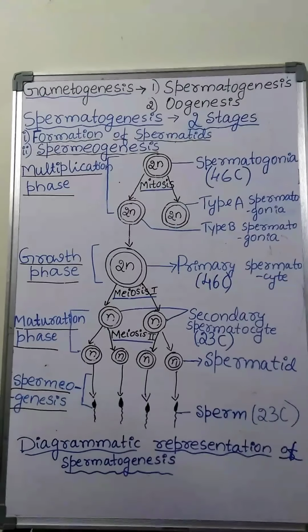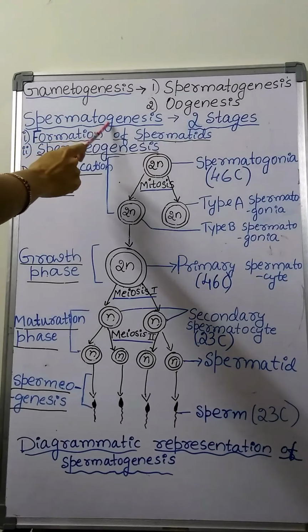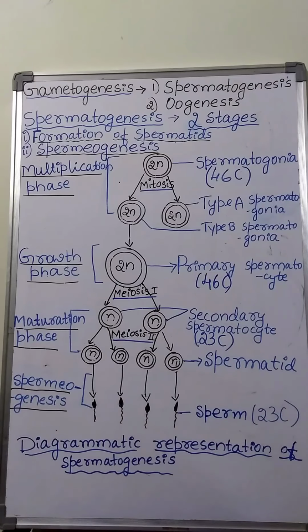Spermatogenesis takes place in the seminiferous tubules of the testes, and this process begins at puberty, or after attaining sexual maturity in males. We have discussed the structure of the testes.